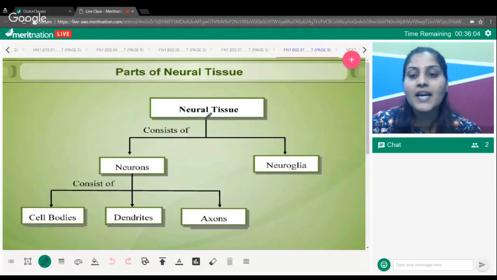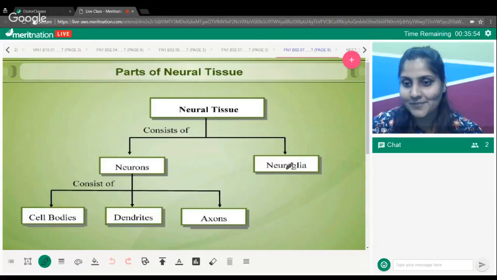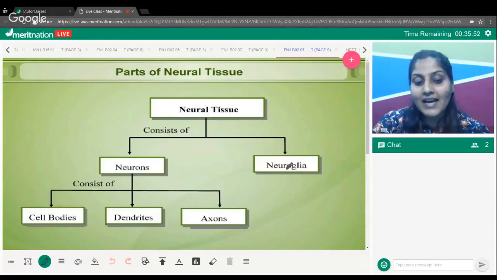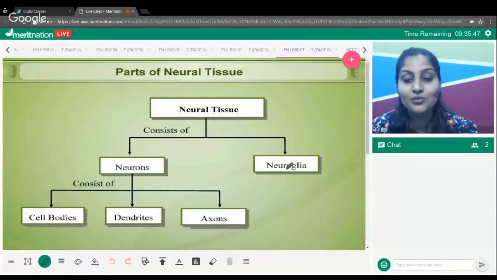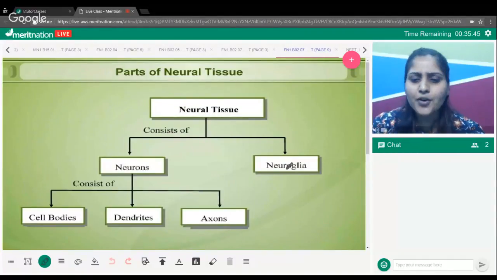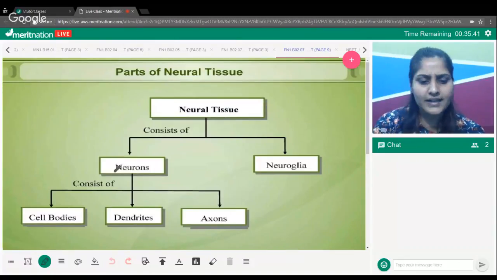So in nervous tissue, you'll be talking about neurons, which are the major cells, but neurons are not the only cells present. You also need to know about the neuroglia, which are helping hands. Neuroglia are the helping people of neurons, so you cannot neglect somebody helping, isn't it? You need to talk about them as well. And when you talk about neurons, cell body, dendrites, axon, reflex action, all that you will study.